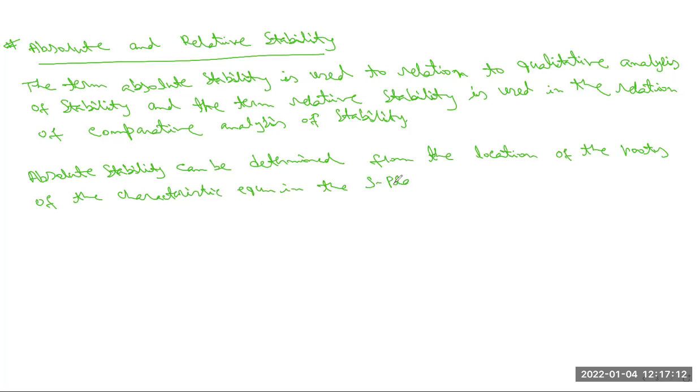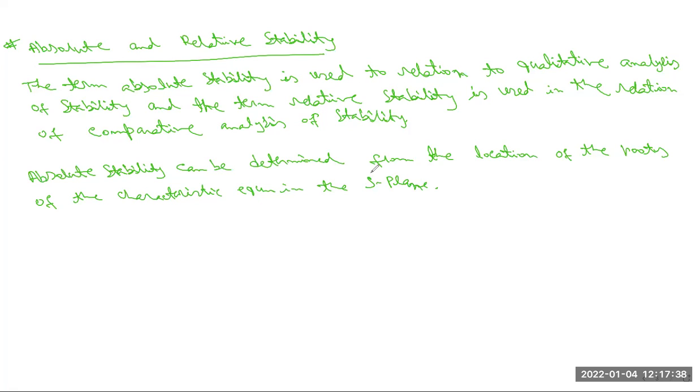Okay, as I previously said, there are two half planes here. One is the LHP, the left half plane, and another is the RHP, the right half plane. So absolute stability is determined from the location of the roots of the characteristic equation in the S plane.